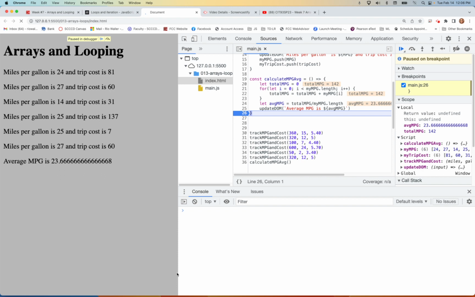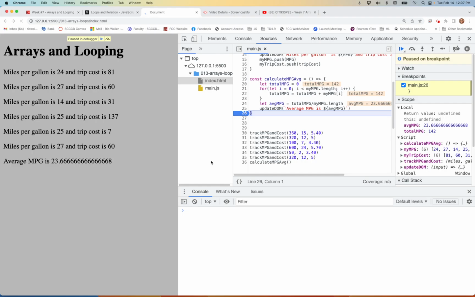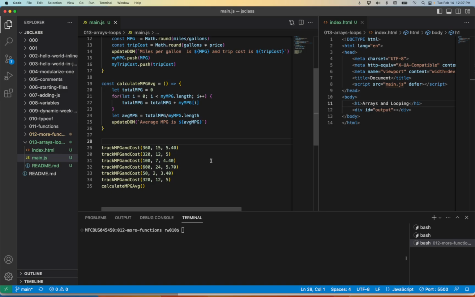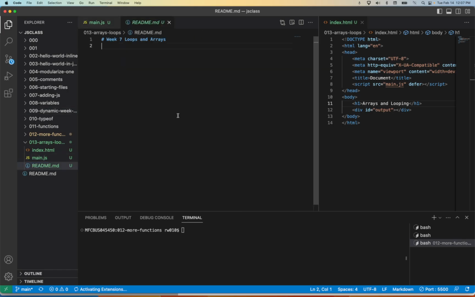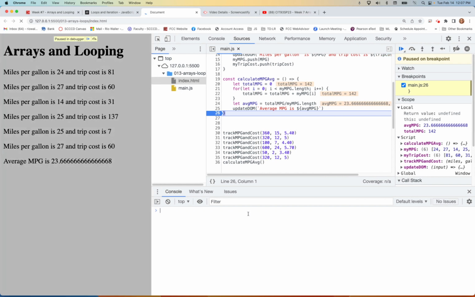Trust me, writing errors, creating errors, writing code that's not exactly correct is why I love it. Oh, by the way, since we're talking about dev tools, there's another product you can have built into VS Code that I've not had a lot of success with, but does something very similar, called Quokka, that will do line by line as you're writing it as well. But I find, you tell me, as I asked before, let's ask it again: in your README file, how well are you learning the dev tools? Are you increasing your skills? What new things have you discovered in this process of writing code, loops, and arrays about dev tools?